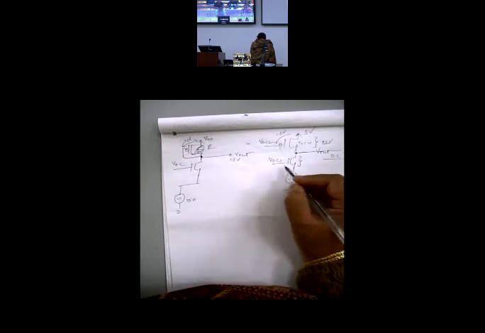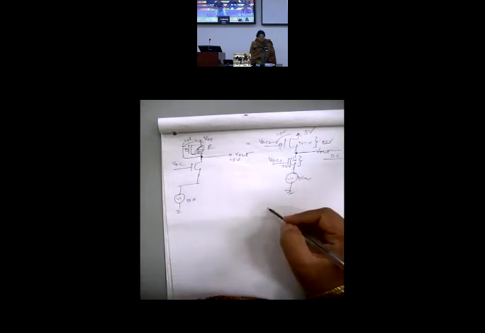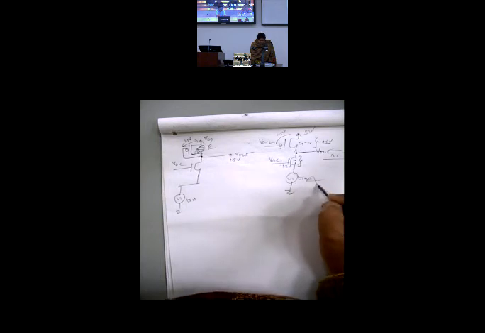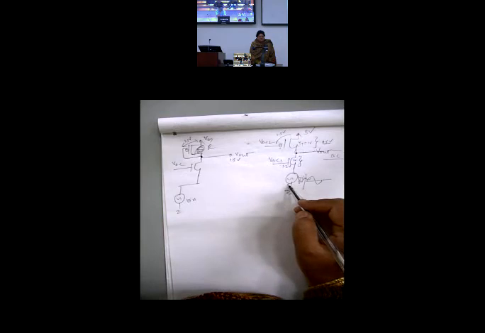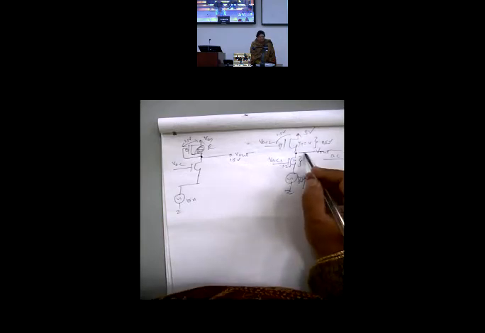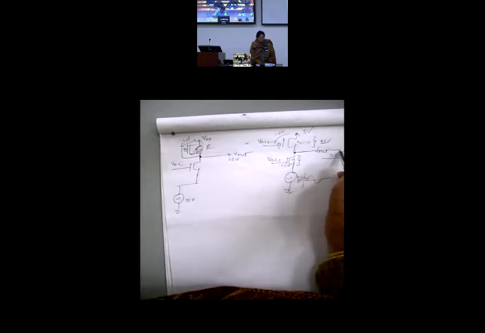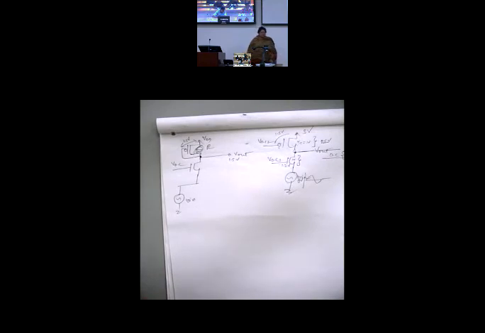And if this VGS is say 1.2 volt and VT is 1, for this to remain in saturation, suppose you see sine wave is riding on a DC of 0 volt. So you don't have any voltage across it. No DC voltage across this. So how low can this be? It can be 0.2. So your minimum is 0.2. In between this range, any value of DC can happen. Both transistors will operate in saturation region.